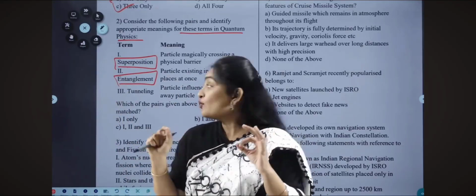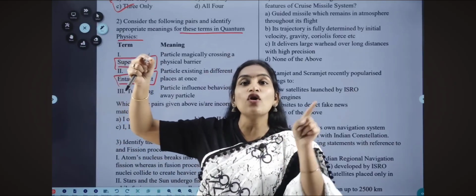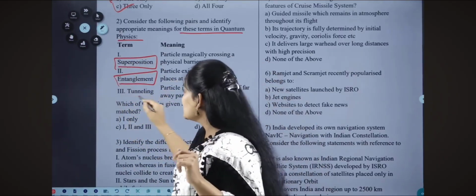That is also the concept of this only. So entanglement: disturbing one particle at a particular place will also have an influence on all other particles with which this particle earlier had a link. And the next one is tunneling.